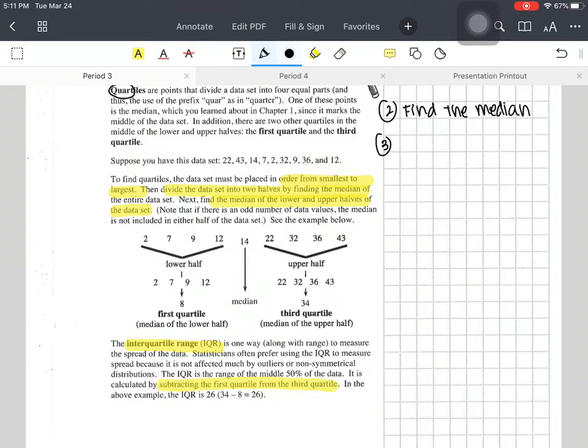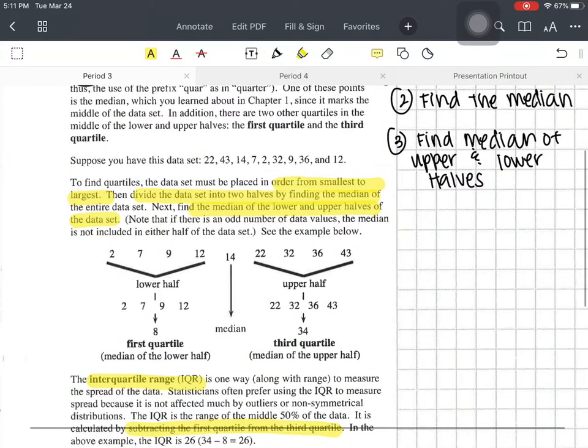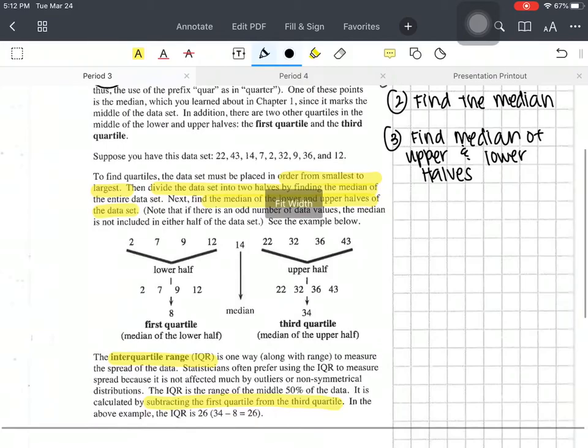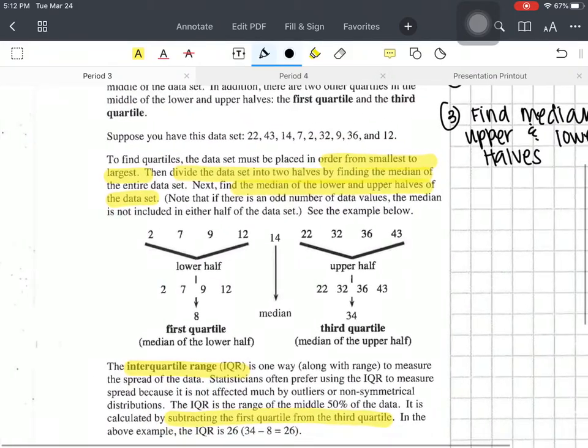Then to find the quartiles, you want to find the median of the upper and lower halves of the data set. So looking at this, they gave us this data set right here. In step 1, they put it in order from least to greatest, smallest to largest. What I would do is just cross them out, from here to here, one on this side, one on this side, one on each side.